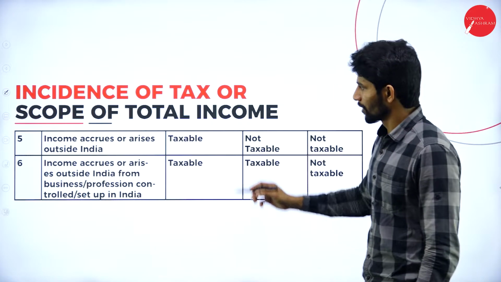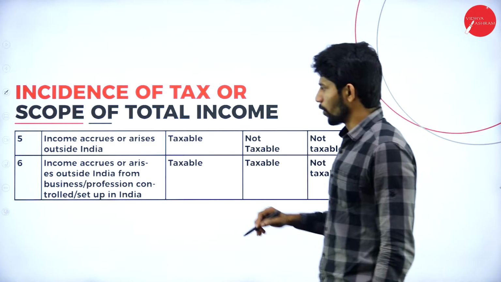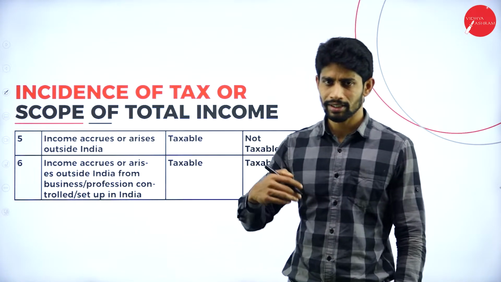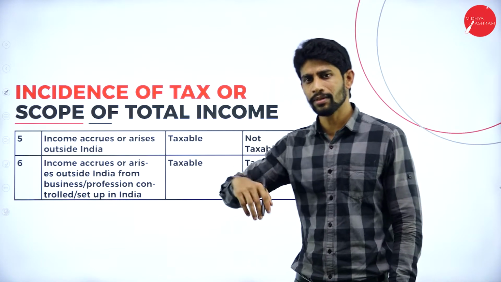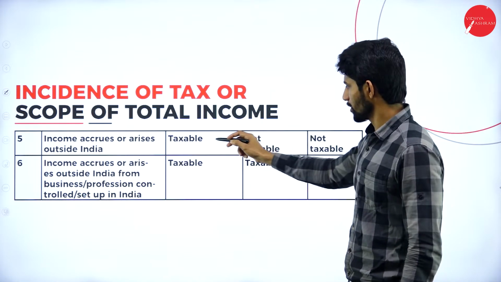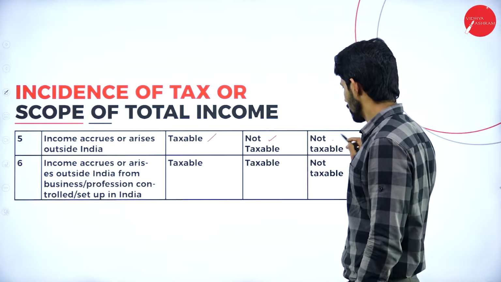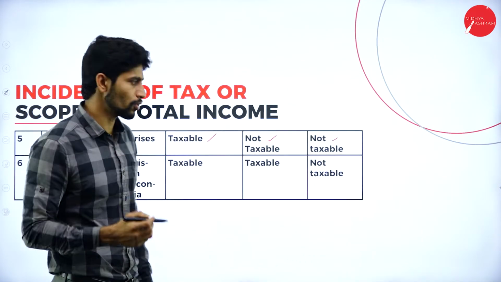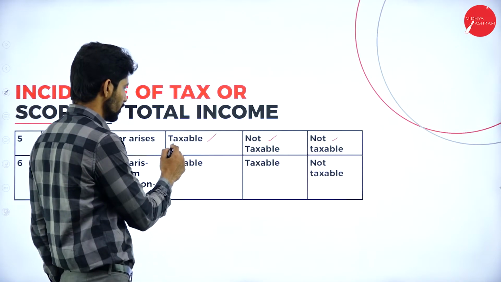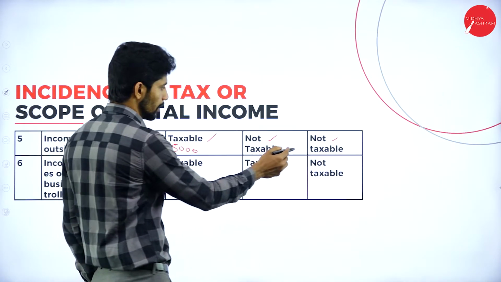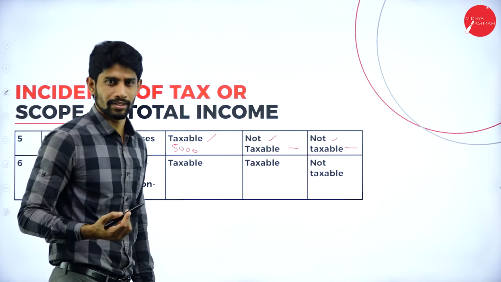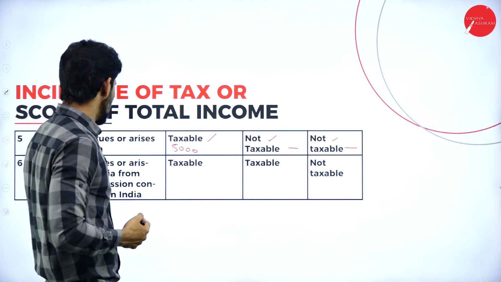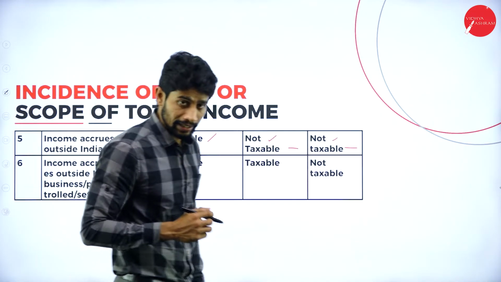Moving further, income accrues or arises outside India. So you are not earning the income in India, you are earning the income from outside India. So it is taxable, not taxable, not taxable. That means if you are earning the income outside India, for example 5,000 rupees, so here 5,000, here nil, nil. That's it.